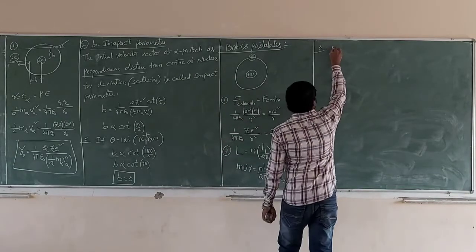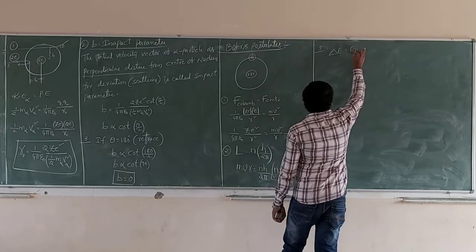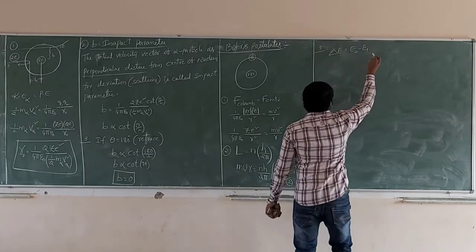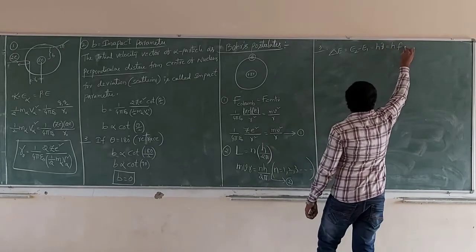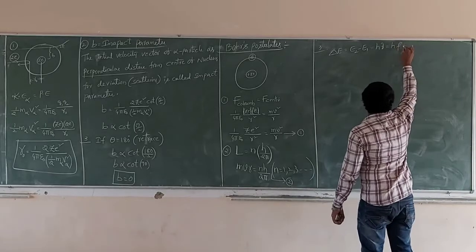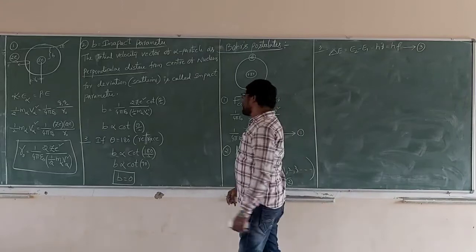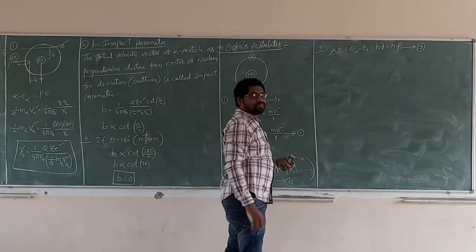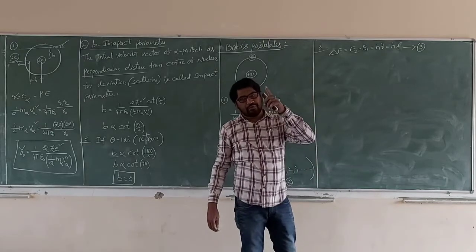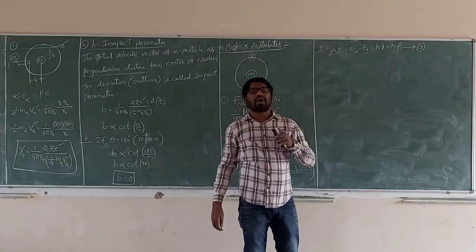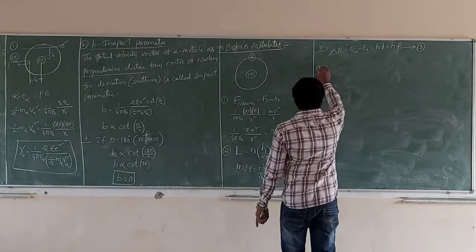So delta E is equal to E2 minus E1, which is equal to h nu. This is equation number 3. By using these three equations 1, 2, 3, we can calculate the properties of the electron which revolves around the nucleus. See carefully.